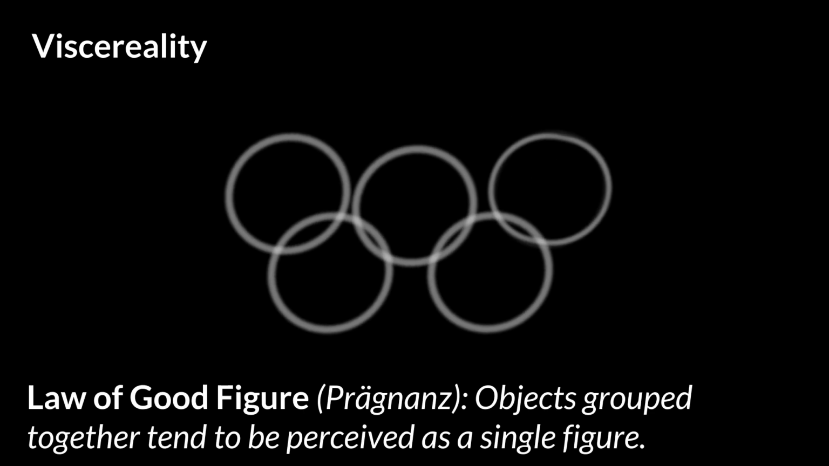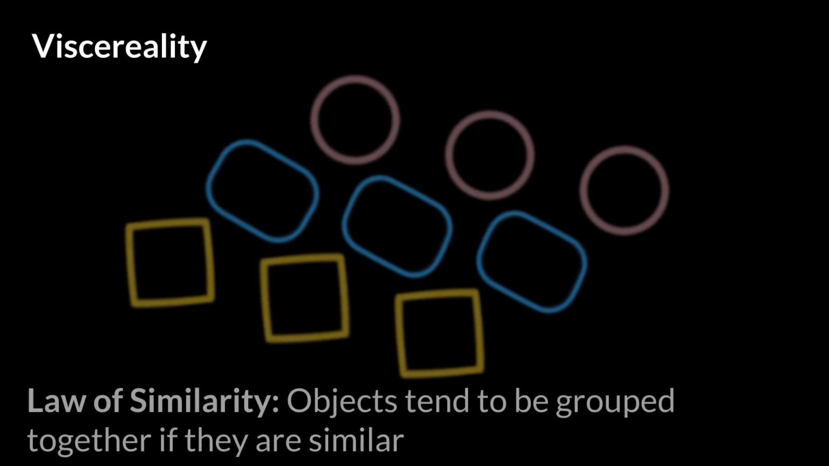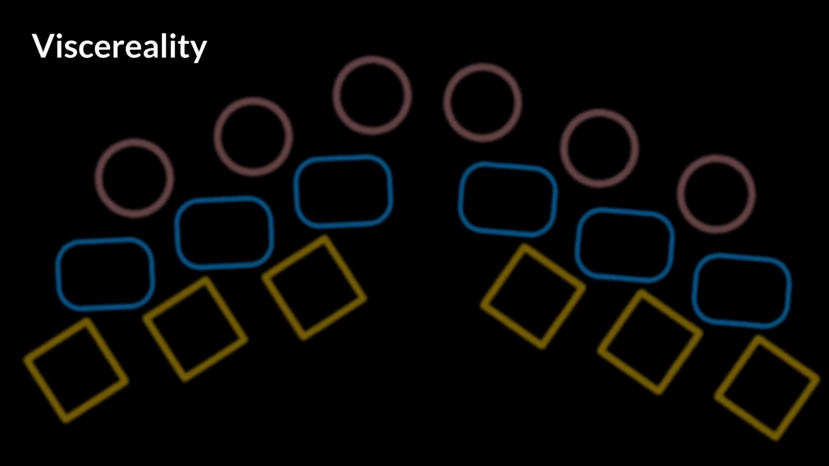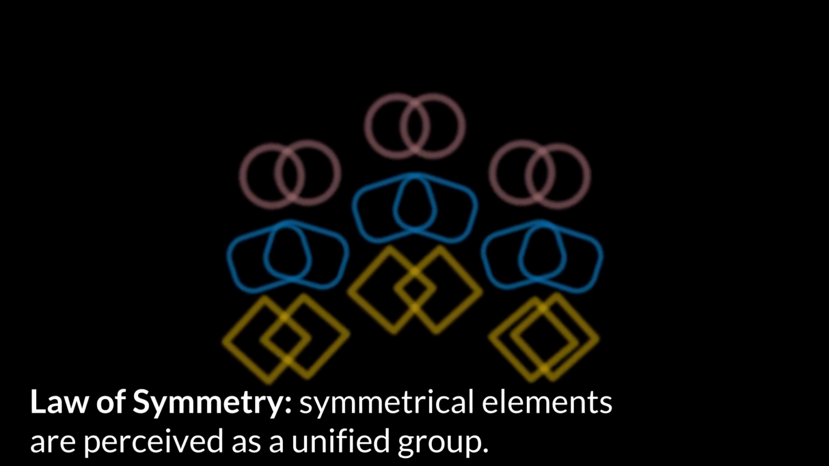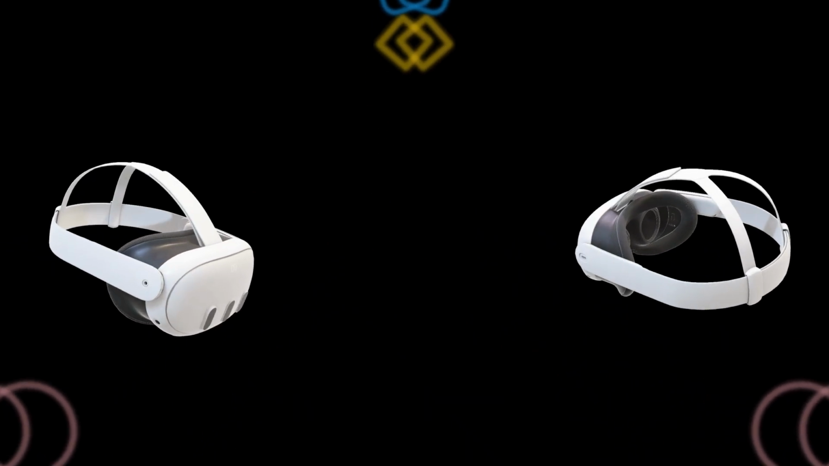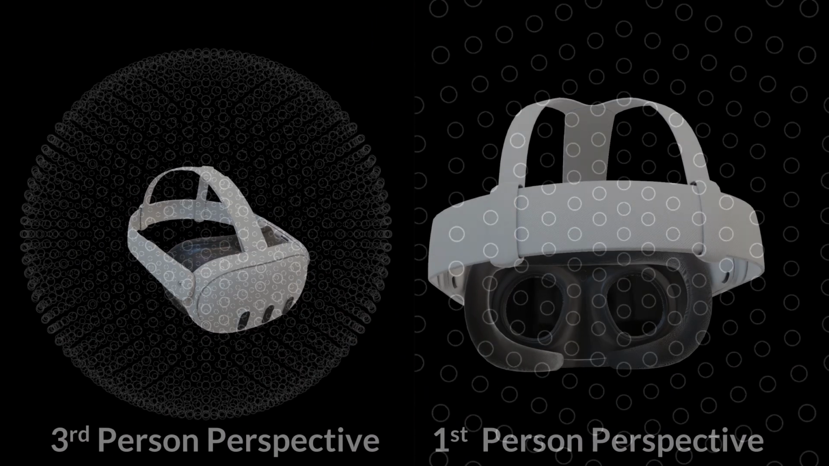To name a few, the principle of good figure describes our tendency to perceive grouped elements as a single unified form. Similarity describes the grouping of elements that share visual characteristics. And symmetry describes the perception of shapes as unified when they are balanced and evenly arranged in a repeating pattern. Now let us review their implementation in VR from both a third-person and a first-person perspective.